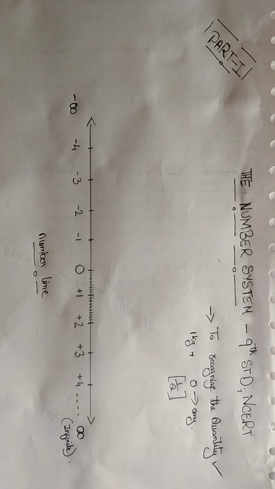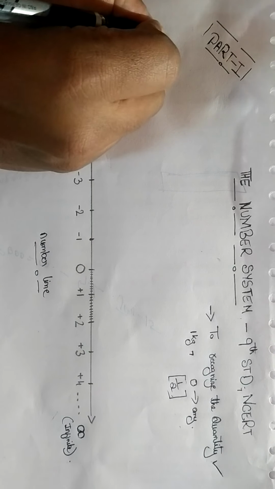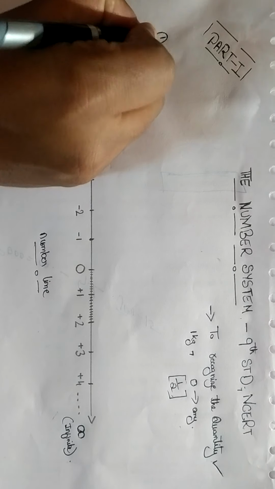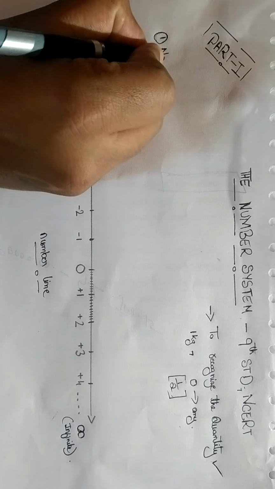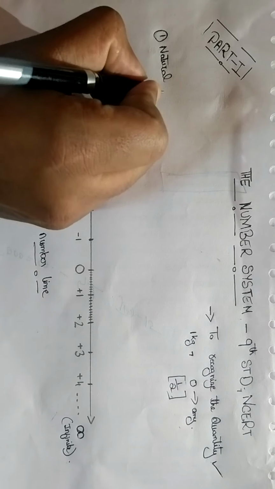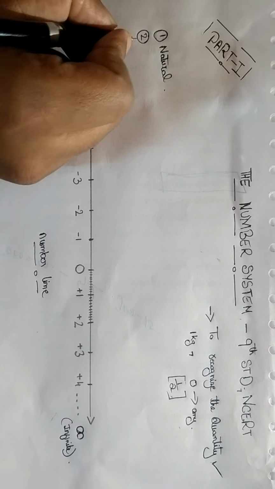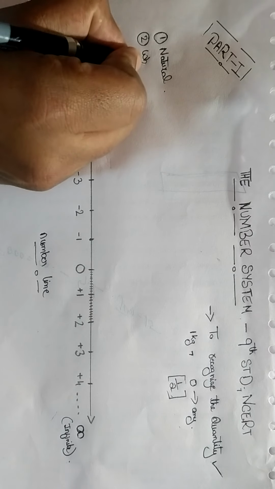To make you understand the number system, there are several classifications within it. I will write them here. The first one is natural number system. The second one is whole number system.